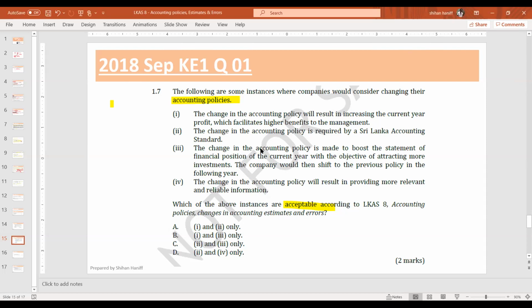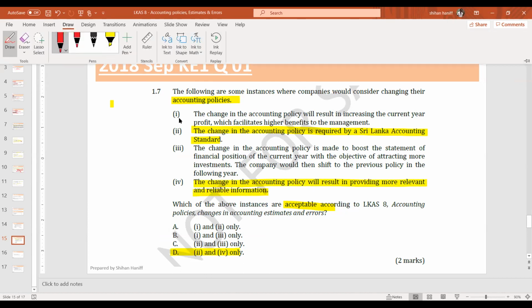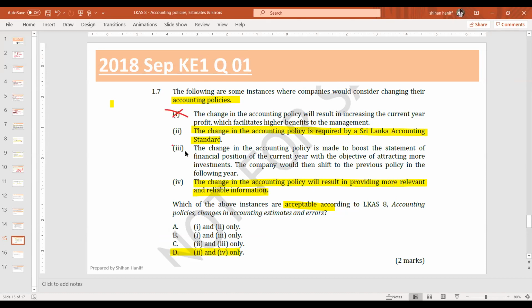Yeah. So Shant, correct. Answer D. The change in accounting policy is required by the LKS Sri Lanka accounting standards. And the change in accounting policy will result in providing more relevant and reliable information. The remaining two won't come. This is wrong and this is wrong.